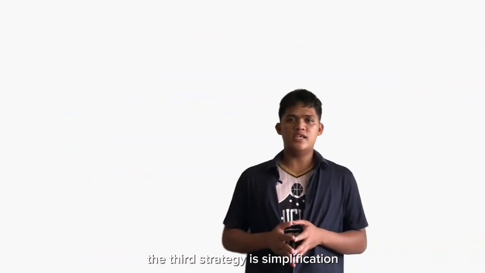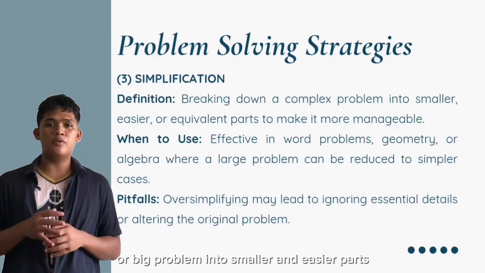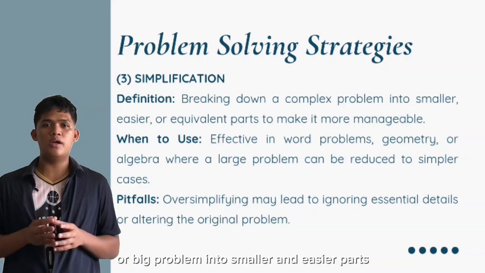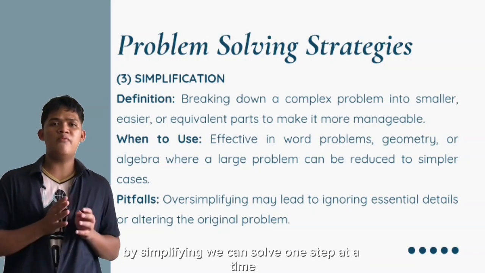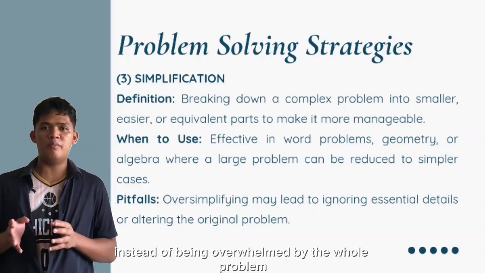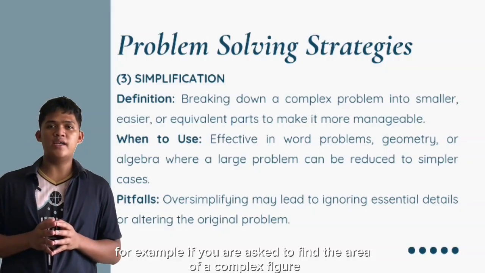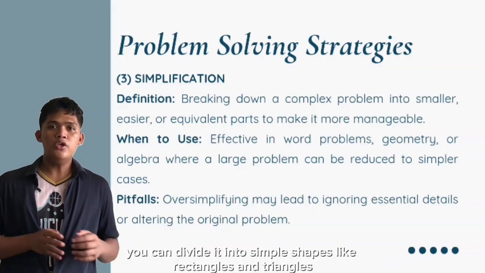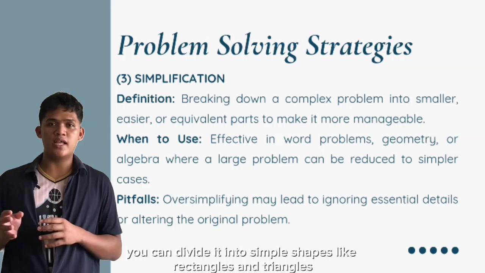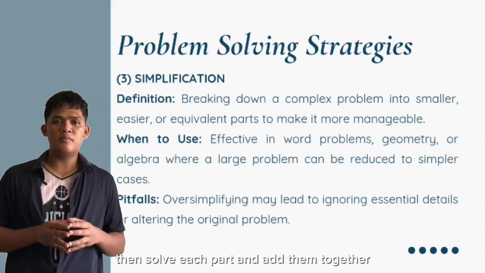The third strategy is simplification. This means breaking down a complex or big problem into smaller and easier parts. By simplifying, we can solve one step at a time instead of being overwhelmed by the whole problem. For example, if you are asked to find the area of a complex figure, you can divide it into simple shapes like rectangles and triangles, then solve each part and add them together.